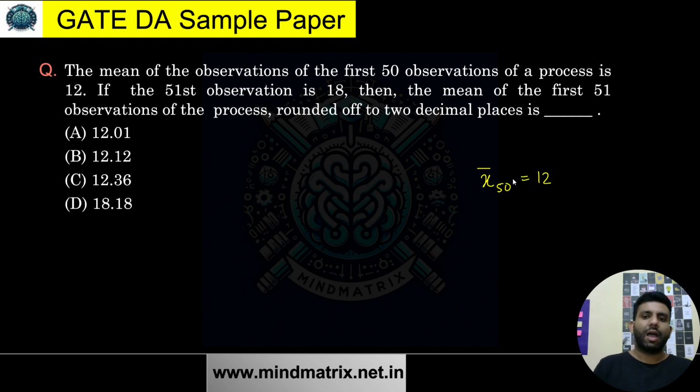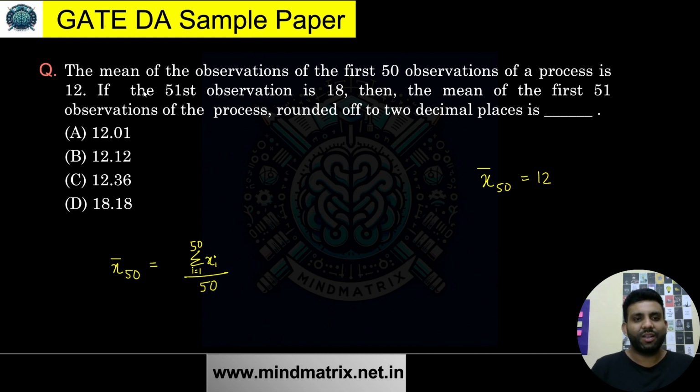And you know the formula for this one as well. The way of calculating this is going to be sigma xi upon 50, where i is equal to 1 to 50. Basically, add all the values of x from 1 to 50 and divide by 50. That will give me the mean. I hope this idea is clear. Yes or no? I hope it must be clear.